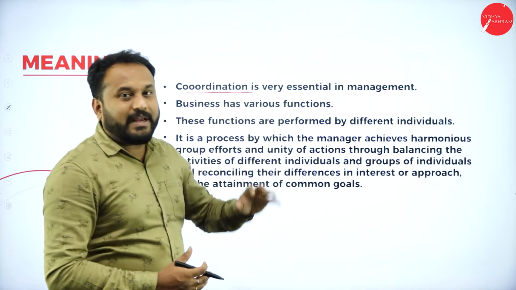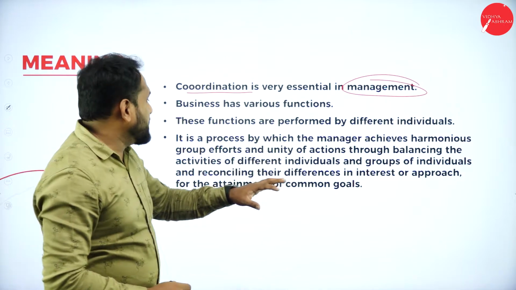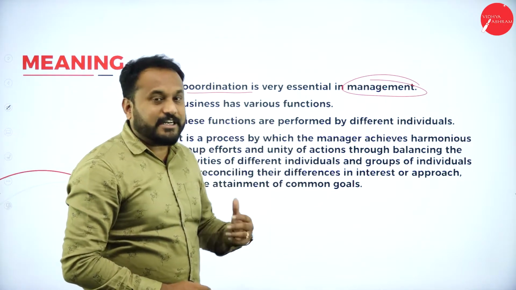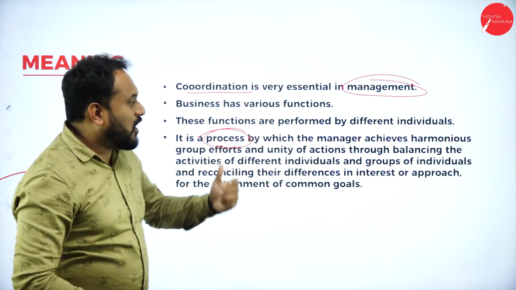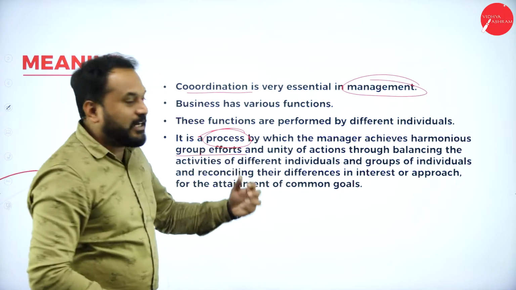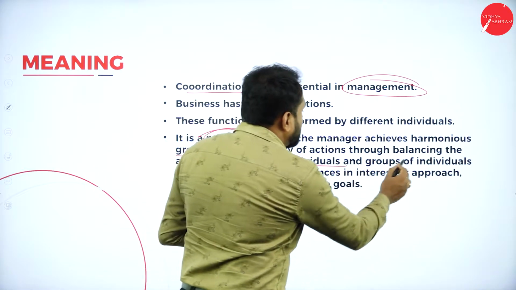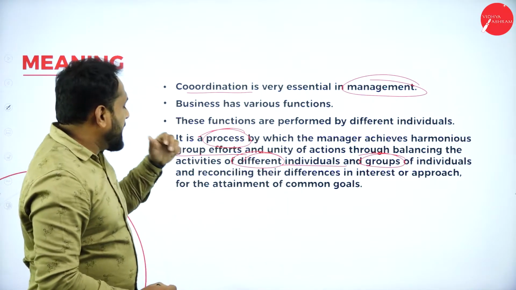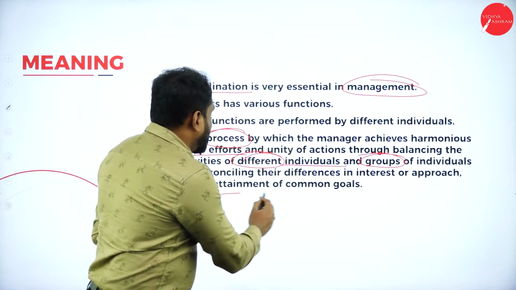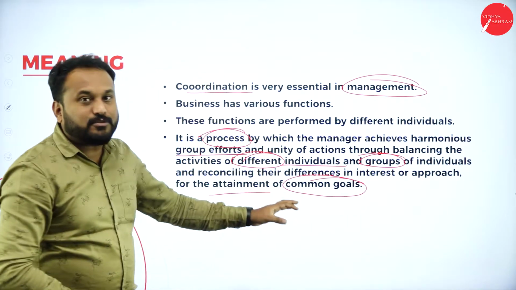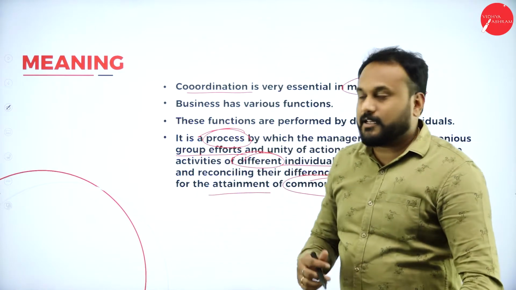Now, coordination is very essential in management. Business has various functions, and these functions are performed by different individuals. It is a process by which the manager achieves harmonious group efforts and unity of actions through balancing the activities of different individuals and groups of individuals and reconciling their differences in interest or approach for the attainment of a common goal. So this is what coordination is. You need to write the meaning of coordination, and you'll get 2 marks for the meaning.